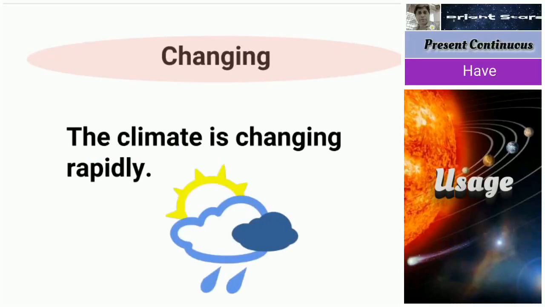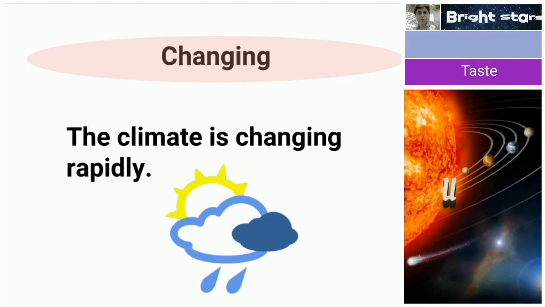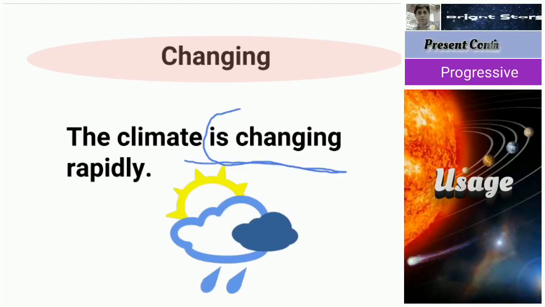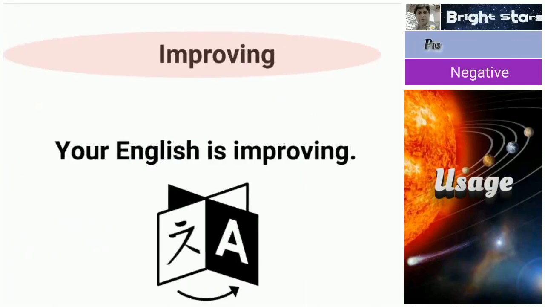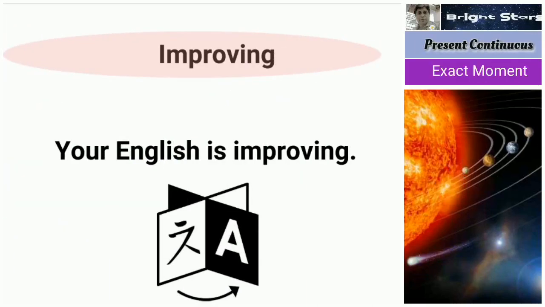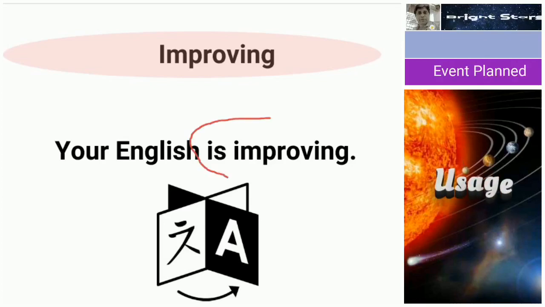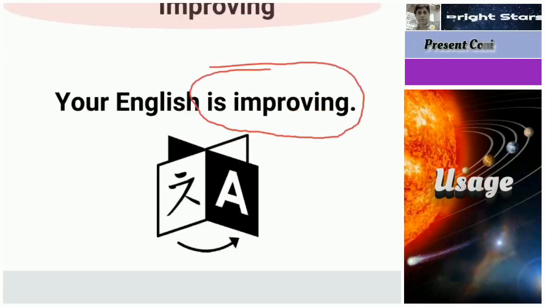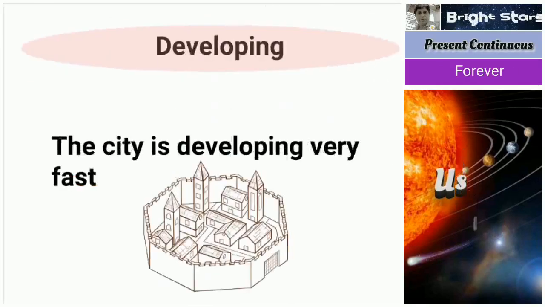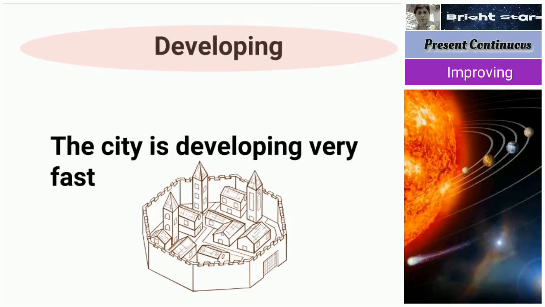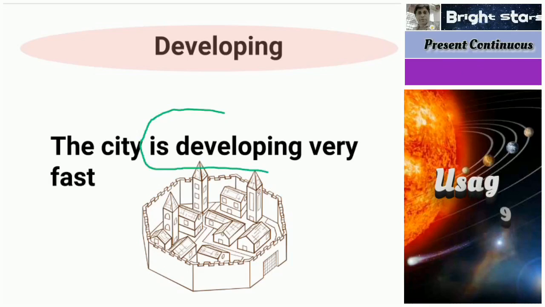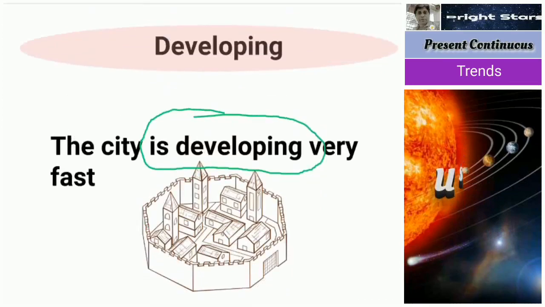See, climate is changing rapidly. Is changing rapidly. So next one, your English is improving. For these things, we use present continuous tense. Next, for developing also, the city is developing very fast. Is developing. So for these things we use a present continuous tense.